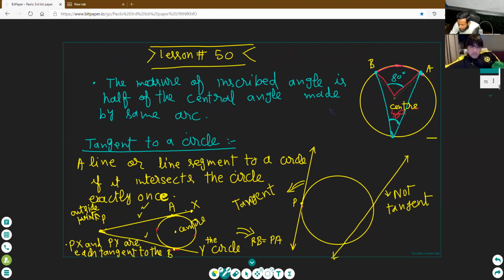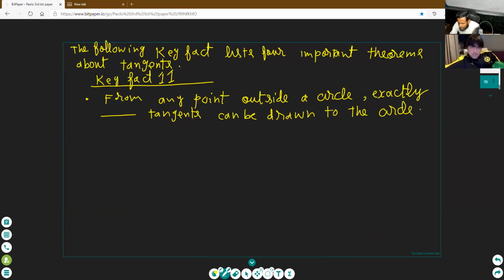Okay, fill in the blank. What is the answer here? From any point outside a circle, exactly blank tangents can be drawn to the circle. What will be here, Paulo? Use your graphic pen tablet.